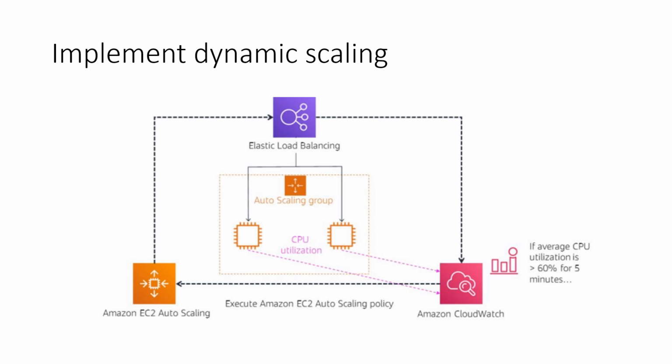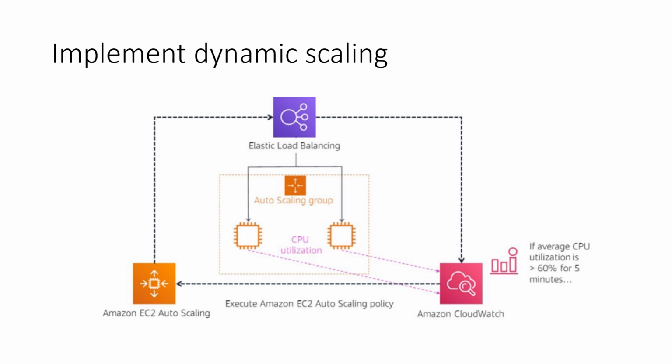The auto scaling group registers the new instance with the elastic load balancer, and the elastic load balancer comes to know there are 3 EC2 instances available, and the traffic is distributed among these 3.